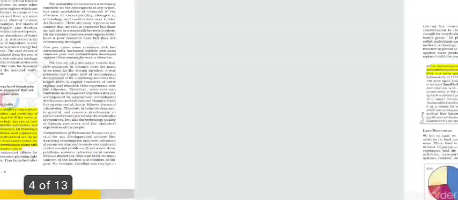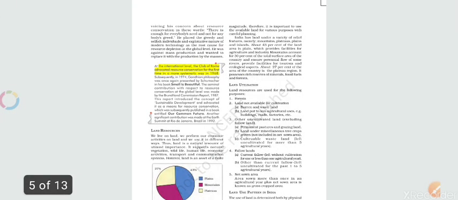So we have discussed that. On the next page, at the international level, the Club of Rome advocated resource conservation for the first time.